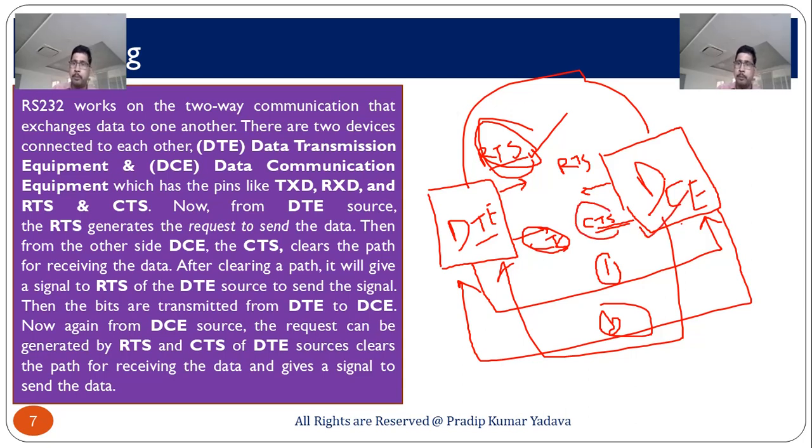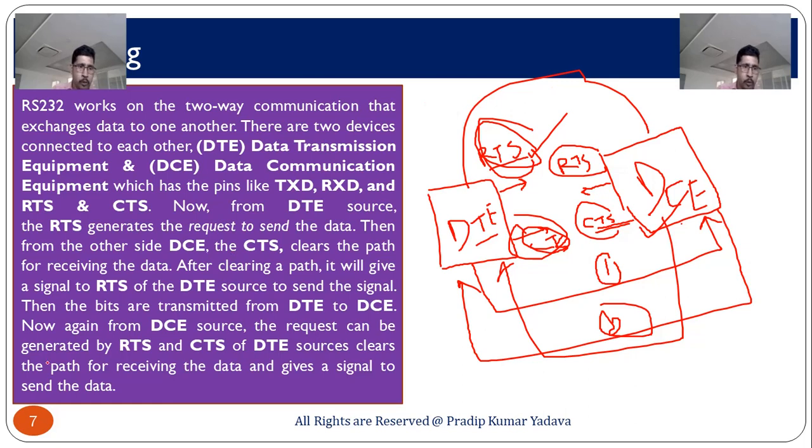When you transmit data from DCE to DTE, RTS of DCE works and CTS of DTE works, and they establish a connection and transmit the data. This is the basic definition, and by reading you can also understand how these work.